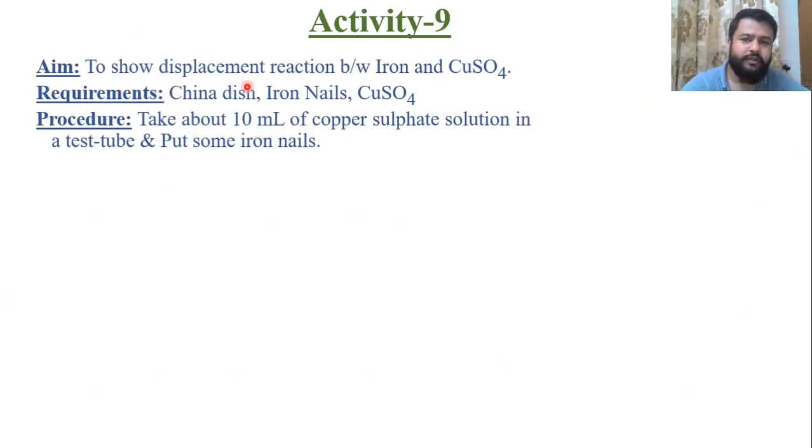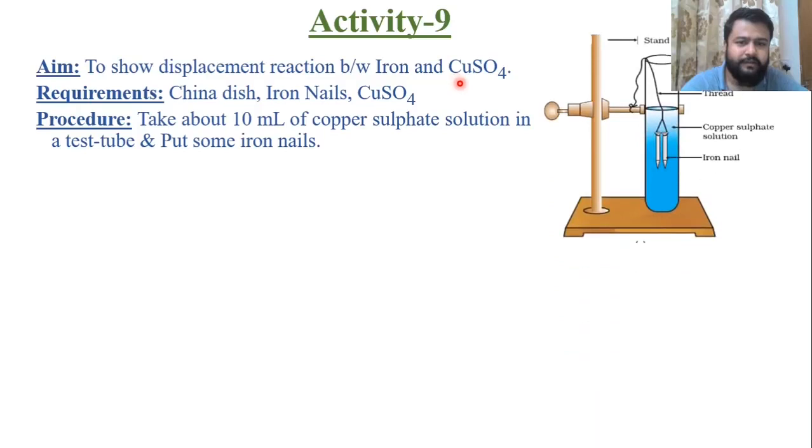Aim, to show displacement reaction between iron and copper sulfate. Requirements are china dish, iron nails, and copper sulfate. We all know that iron is more reactive than copper, so iron displaces copper from its CuSO4 solution. So this is a stand. We have iron nails, and this is blue color solution of copper sulfate. Tie these nails with thread.